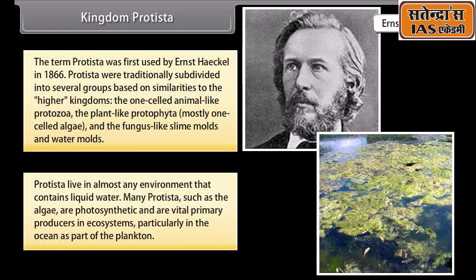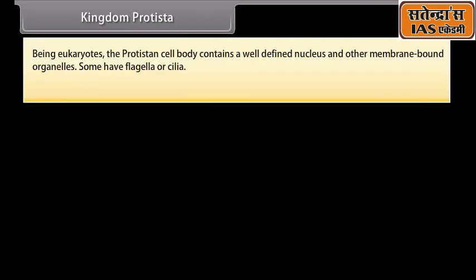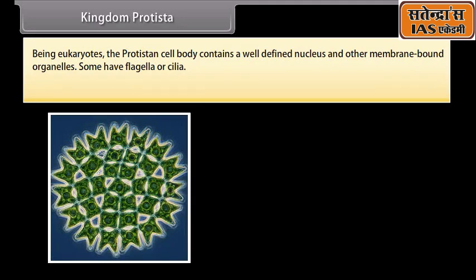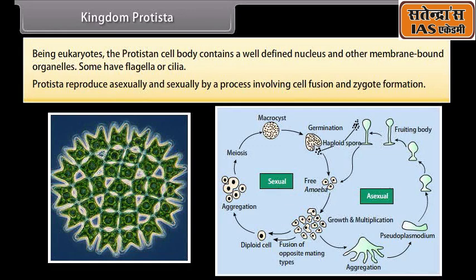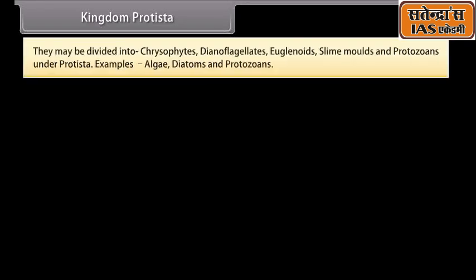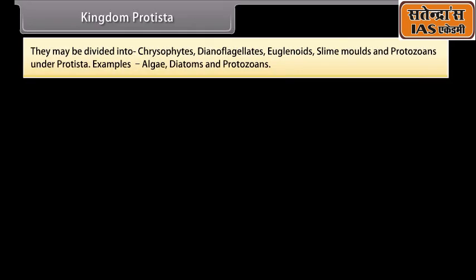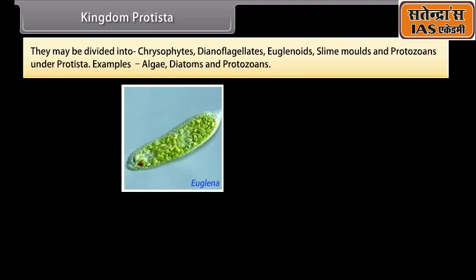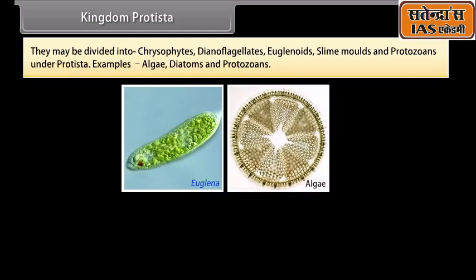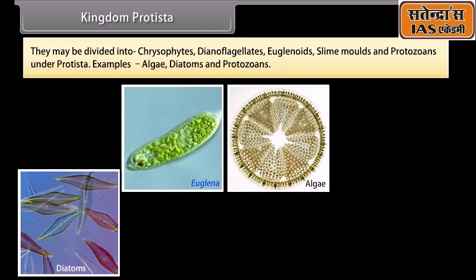part of the plankton. Being eukaryotes, the protistan cell body contains a well-defined nucleus and other membrane-bound organelles. Some have flagella or cilia. Protista reproduce asexually and sexually by a process involving cell fusion and zygote formation. They may be divided into chrysophytes, dinoflagellates, euglenoids, slime molds, and protozoans. Examples: algae, diatoms, and protozoans.